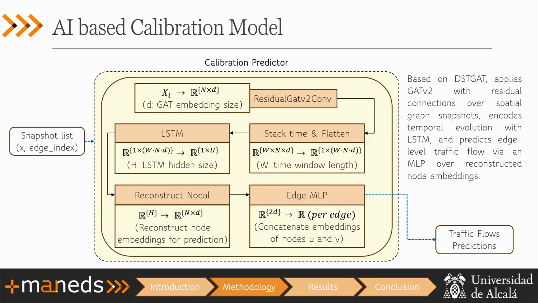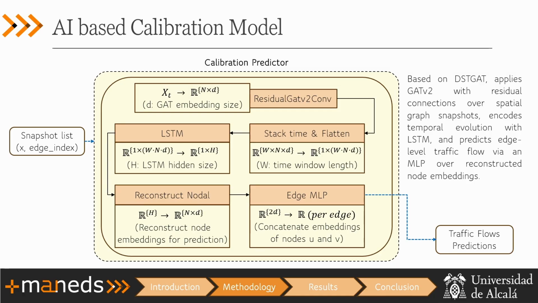Then all this information from the simulation we talked about before is fed into the calibration predictor, which is a snapshot list, one-hot encoded, that holds all the information of the simulation at each time snapshot. So this goes through a lot of layers. In this case, it starts with a graph attention network convolutional layer, which is from Torch, and performs the spatial techniques and extracts all the spatial information, which is fed into the stack time and flatten, which prepares all the information for the LSTM layer, which will extract all the temporal features.